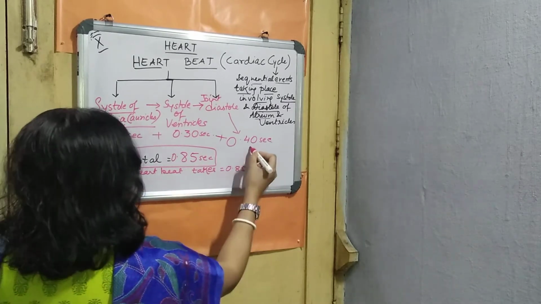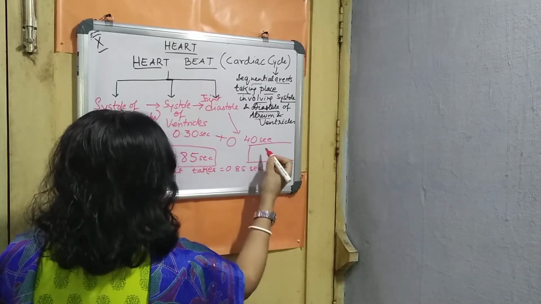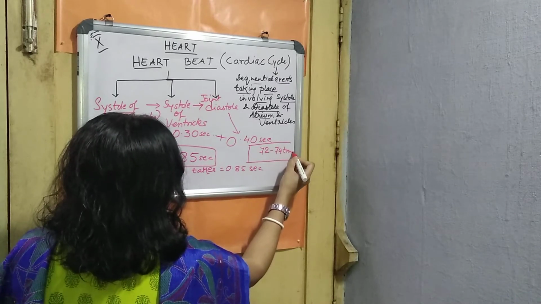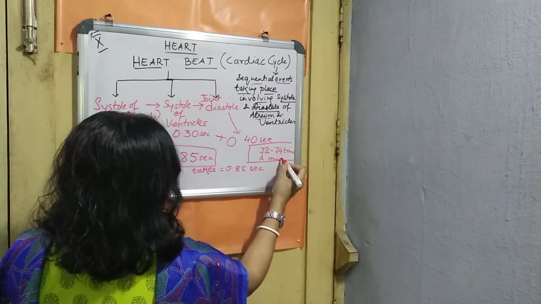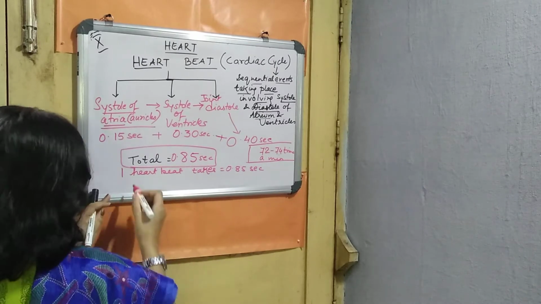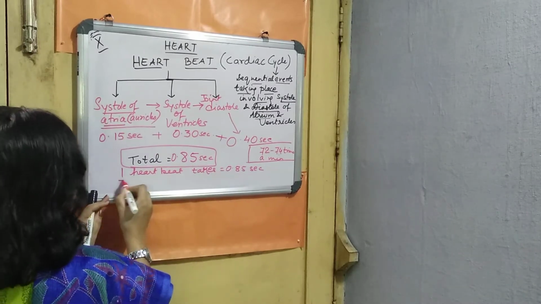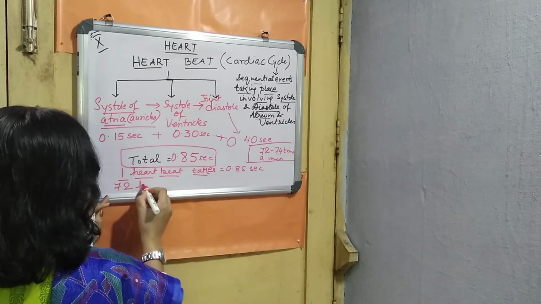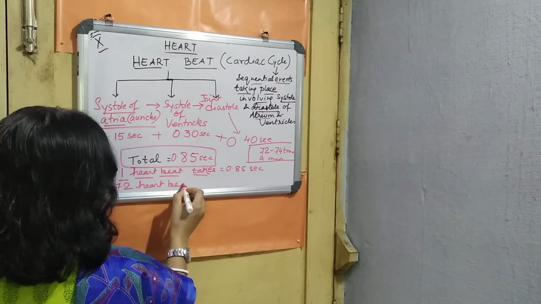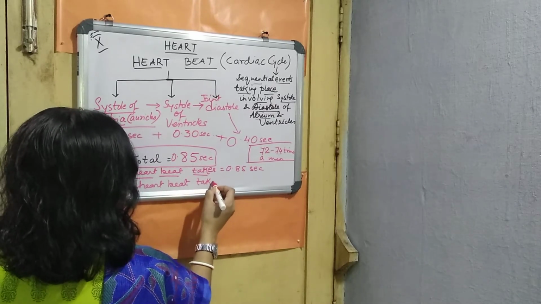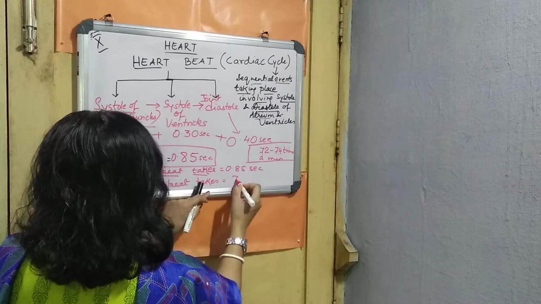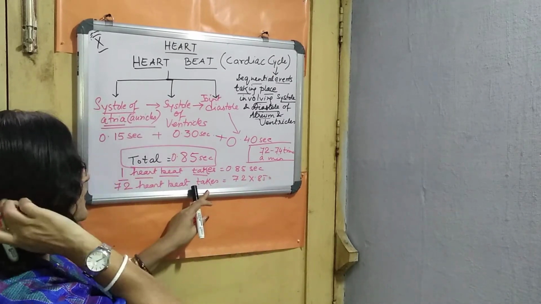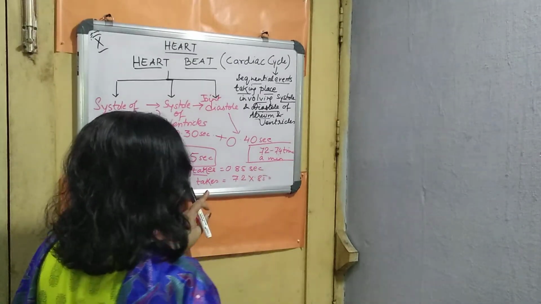Or else we can also invert this. We know the normal heartbeat of an adult human being is how much? We can say 72 to 74 times a minute, right? Now how much time it is taking, we can calculate over here. So one heartbeat takes 0.85 second, so for 72 heartbeats in a minute, 72 into 0.85, you will get nearly 1 minute.